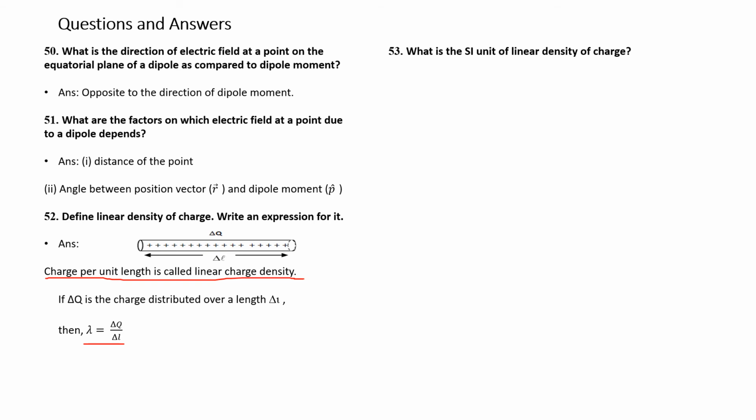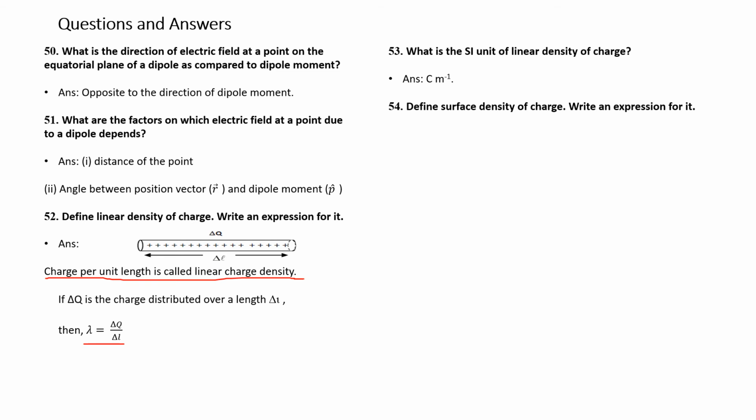Question number 53. What is the SI unit of linear charge density? It is coulombs per meter. You see, delta Q by delta L. Delta Q is in coulombs, L is in meter. So, coulombs per meter.